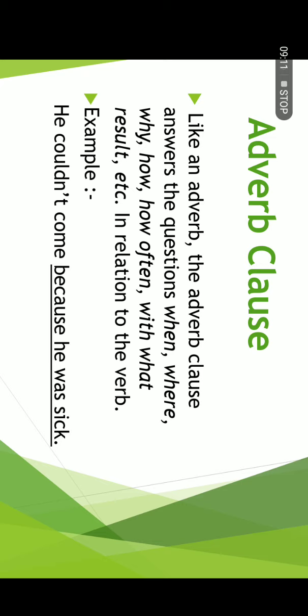He couldn't come. Here the reason is being given for his not coming. He couldn't come because he was sick. वो नहीं आ सकता था क्योंकि वो बीमार था. Because he was sick is the adverb clause in this sentence. Okay.